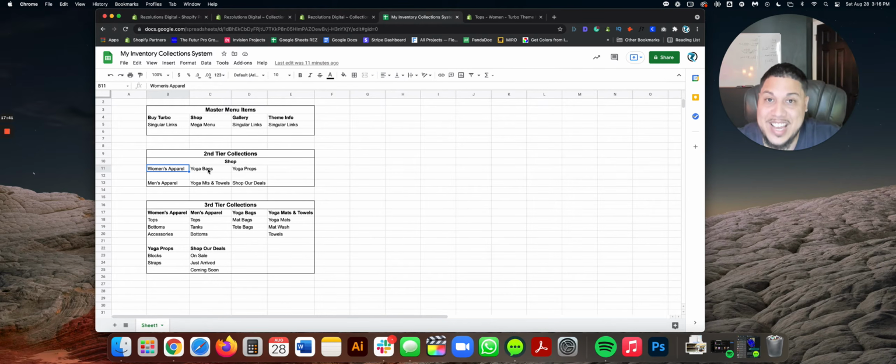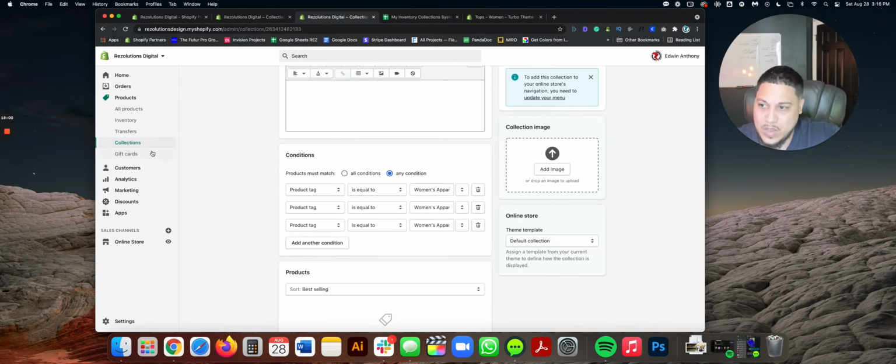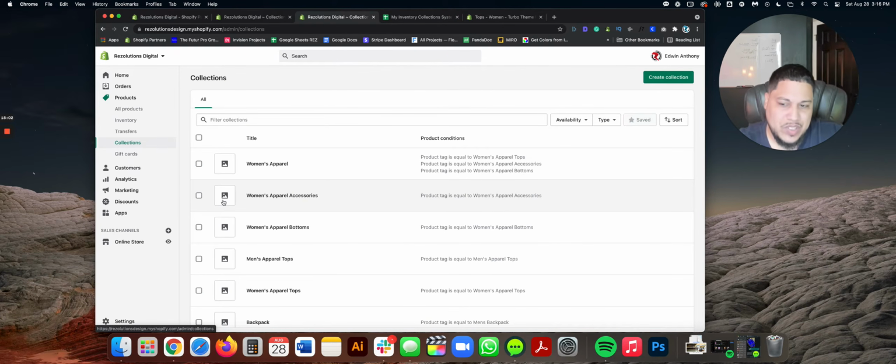So let's pretend that you've done that already. That you've done women's apparel, the yoga bags, this, that, the other. And now what you're looking to do is set a collection for the master collection. This is the part that gets a bit tricky, okay? Based on this example it's pretty simple, but I'm sure your projects will be much deeper.